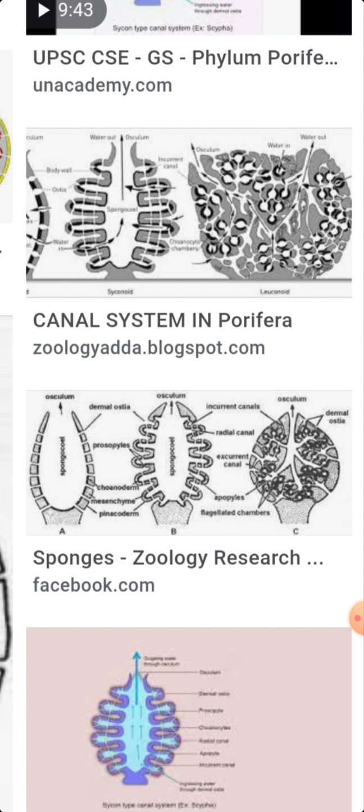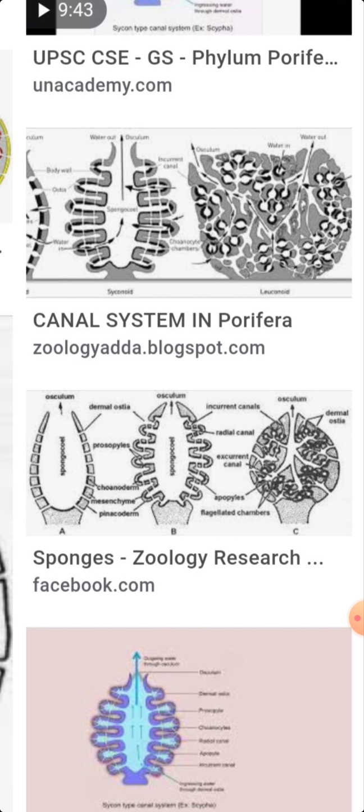This is the eurypylous type. You have to see in the canal system of the sycons, the water takes the following route: dermal pores or ostia, subdermal spaces, incurrent canals, prosopyles, flagellated chambers, and apopyles, then excurrent canals, spongocoel, and osculum, and out. This type of canal system is found in Leucosolenia. This is the aphodal type of canal system.